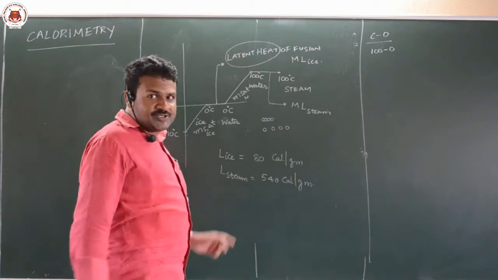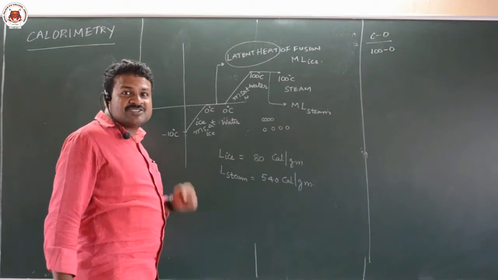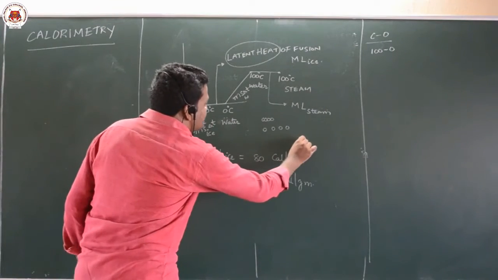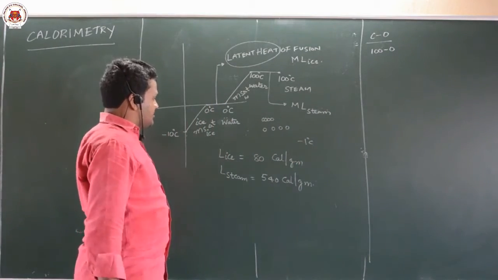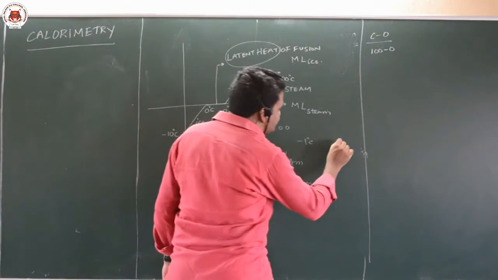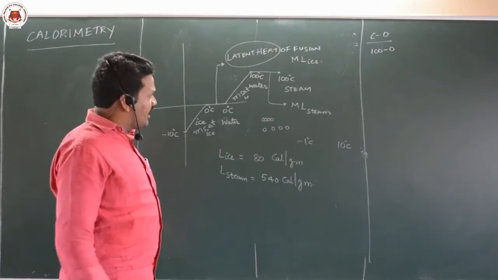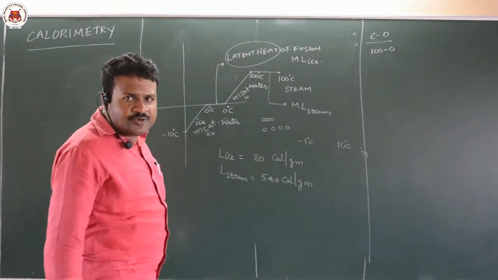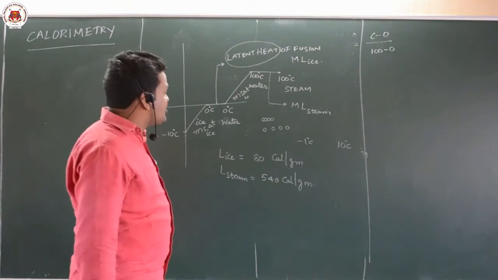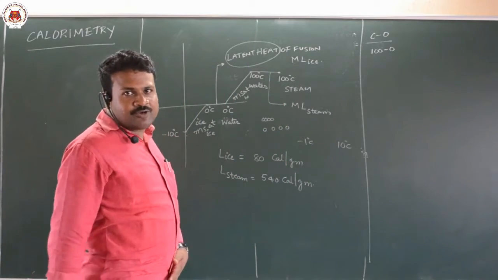So from this what you can understand is, we can't have water at minus 10 degrees Celsius. Minus 1 degree Celsius water is not possible. And ice at 10 degrees Celsius is not possible. And water at 101 degrees, water at 102 degrees is not possible. And steam at 90 degrees is not possible. So this is the criteria you have to remember.